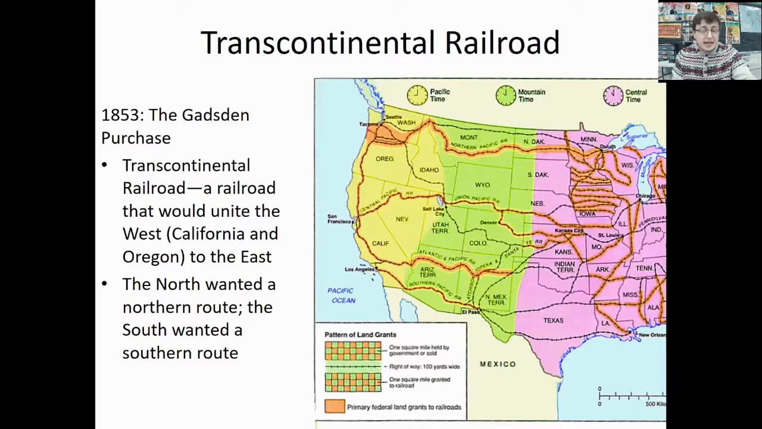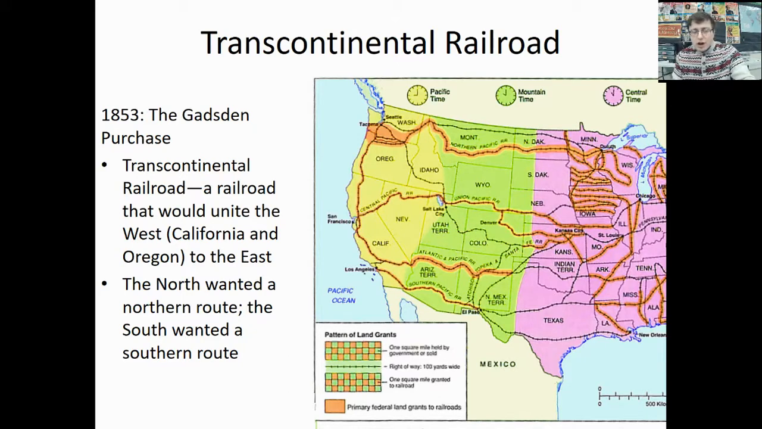As we pick up in 1853, we're going to see an event that will not necessarily lead to violence, but will still increase sectionalism, even for a small reason. This will be the Gadsden Purchase, a land purchase of a small piece of territory in modern-day New Mexico and Arizona. The reason for the sectional tension rising during this time period is because the South wanted to build a transcontinental railroad, or a railroad that would go from the East Coast to the West Coast.